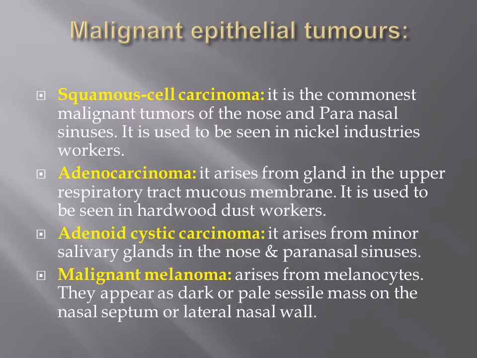Adenoid cystic carcinoma, as we said, arises from minor salivary glands in the nose and paranasal sinuses. Malignant melanoma arises from the melanocytes, and appears as a dark or pale sessile mass on the nasal septum or lateral nasal wall. So the melanoma is one of the tumors that may arise from the medial nasal wall. As we said, most of the malignant tumors of the nose arise from the lateral nasal wall, but the melanoma may arise in the medial nasal wall, which is the nasal septum.